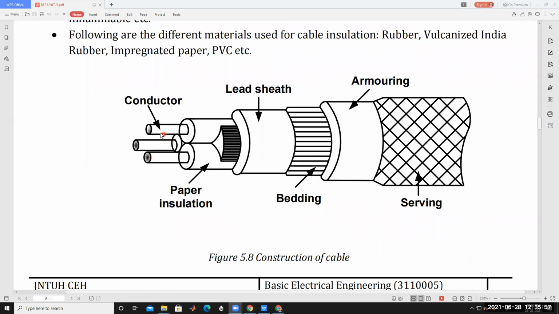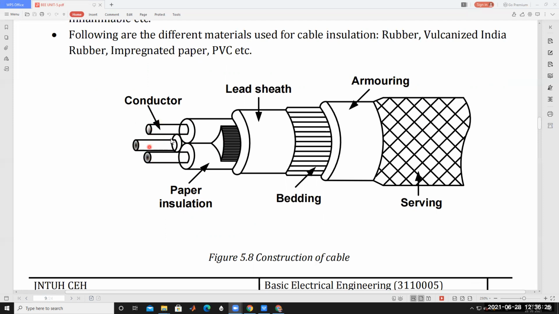These three core cables are insulated from each other. There is no connection between them. In between, this is called insulation. This core and this conductor are separated by insulation. All three conductors are insulated from each other. This is called paper insulation. The conductors are like this: R phase, Y phase, B phase, a 3-core cable.